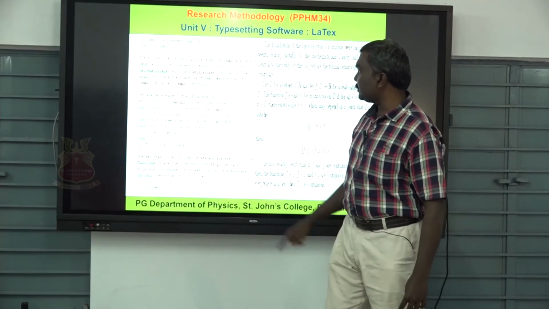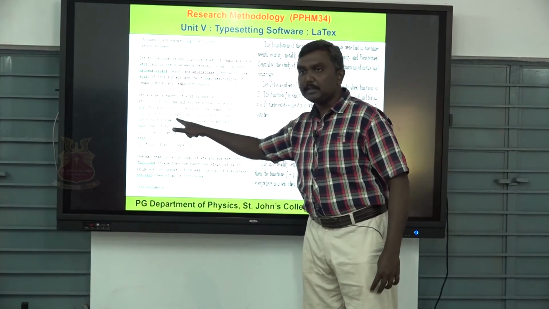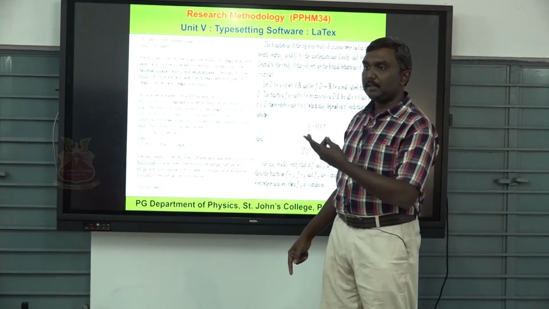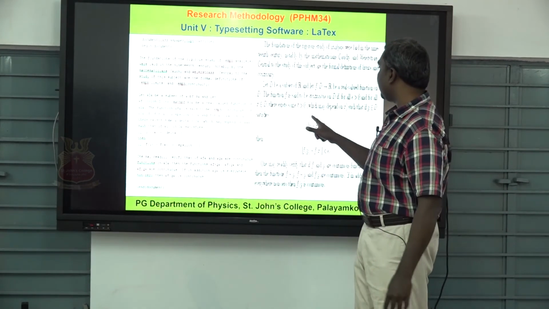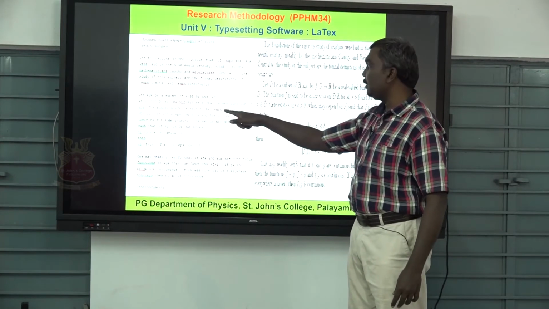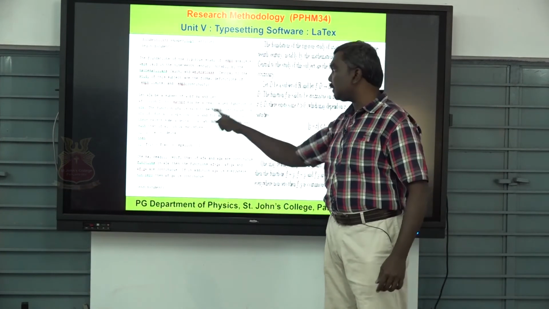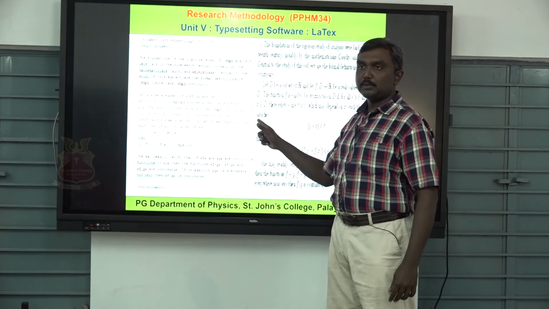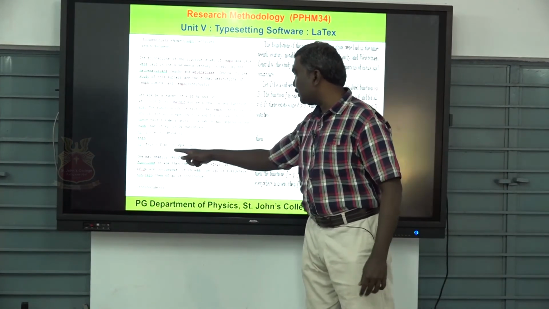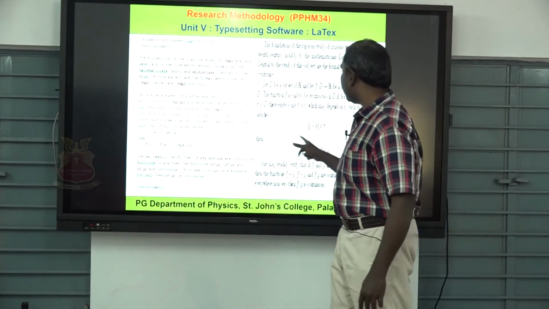Then what are the others? Here, if you look into this one, you have a backslash and put epsilon. Last time I explained delta and everything. If you look here, you have an epsilon. In the output you will get an epsilon. The epsilon is not typed in the output, but the symbol is executed when it comes to the printout stage. Then in another one here they have also used brackets and everything.